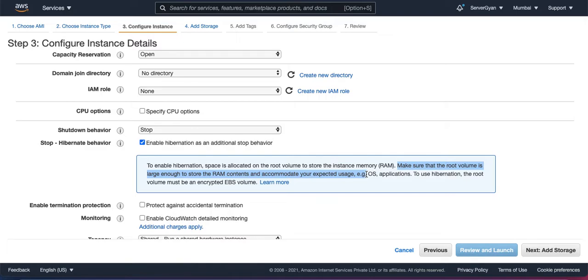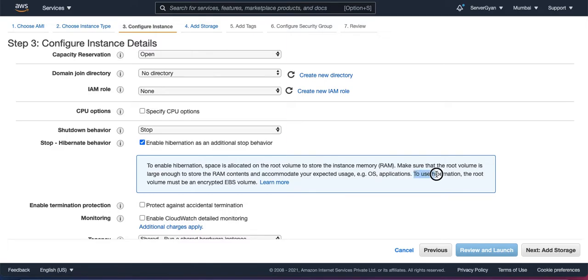Because if your RAM is fully loaded and you reboot your server, at that moment when your operating system writes the data onto disk, the disk should have sufficient space available. Otherwise, obviously, this option is not going to work out for you, right? Moreover, you cannot add an additional volume in order to store this data. That data will be stored onto your root volume only.